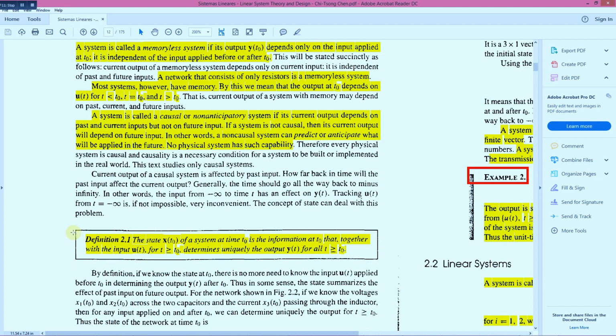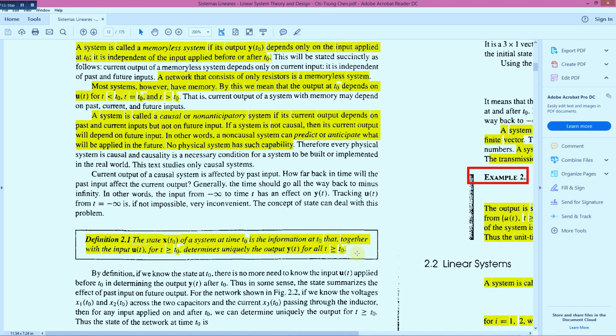Now another very important property: the state of a system. What is the state of the system? The definition is: the state x of t naught of a system at time t naught is the information at t naught that, together with the input for t greater than or equal to t naught, determines uniquely the output.